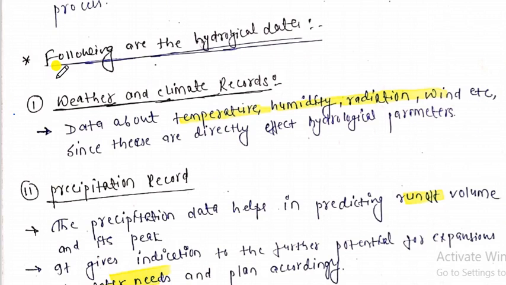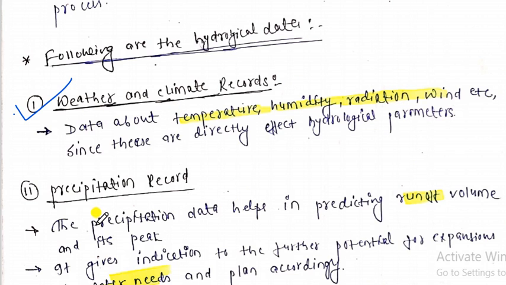Weather and climate records. This is nothing but the data about temperature, humidity, radiation, wind, etc., since these directly affect the hydrological parameters. So in the weather and climate records we must record all the data about temperature, how much temperature fluctuation takes place, humidity and radiation. That is the weather and climate record.